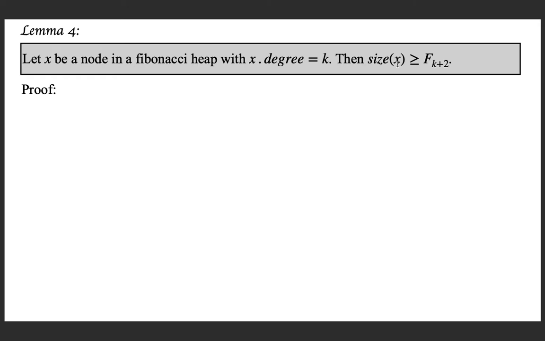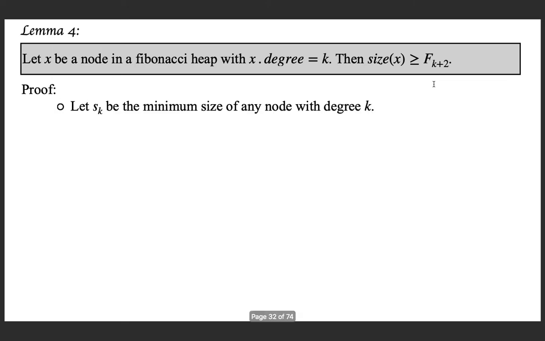So, we are claiming that if you look at any node x in the Fibonacci heap with the degree k, x is having degree k, then the number of nodes in the subtree rooted at x is greater than or equal to the k plus 2th Fibonacci number. Here again, we can apply the principle of mathematical induction in a different way. First, we will look at some other facts and we will formulate a claim which we will be proving using the principle of mathematical induction.